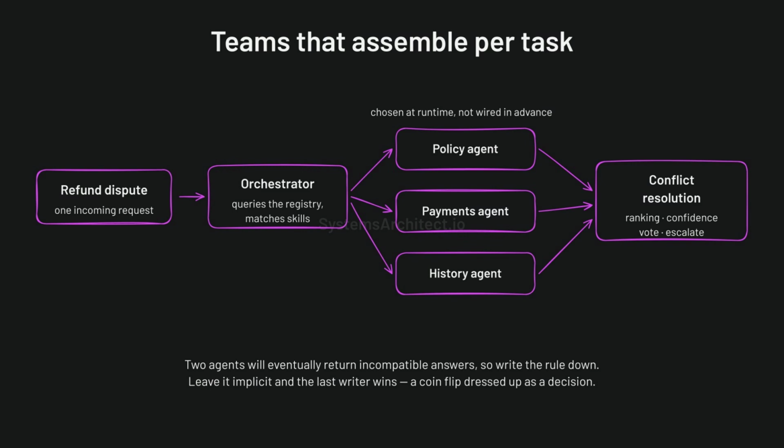A refund dispute might pull in policy, payments, and customer history agents. Why does that need a rule? Conflict resolution matters the moment 2 of them return incompatible answers. You need an explicit rule, a ranking agent, a confidence threshold, a vote, or escalation to a person. Leaving it implicit means the last writer wins, which is a coin flip dressed up as a decision.